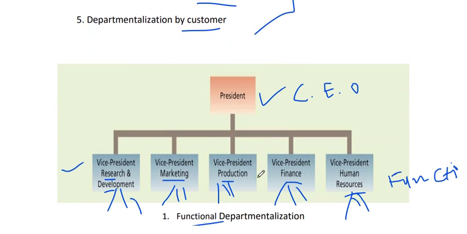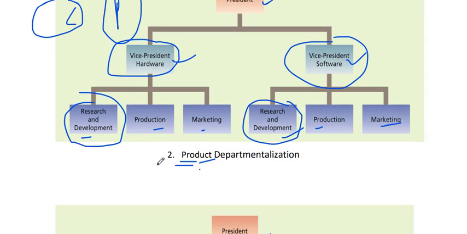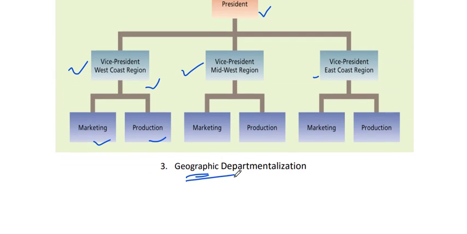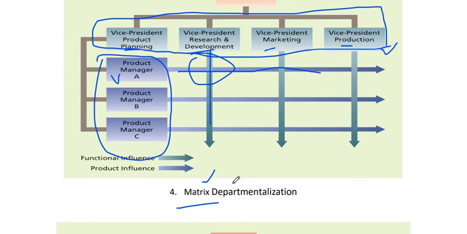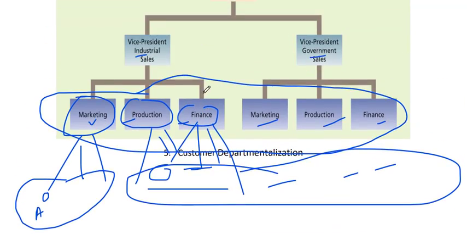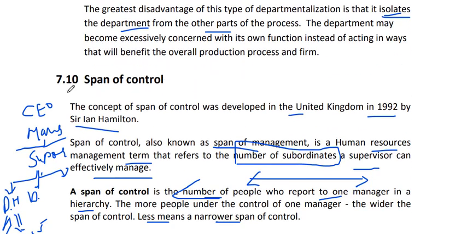We discussed with the help of graphs so we can get a better idea, visualization. Functional, product, geographical location, matrix, and customer departmentalization. Then advantages and disadvantages. Then we have discussed span of control, its definition and some important topics.